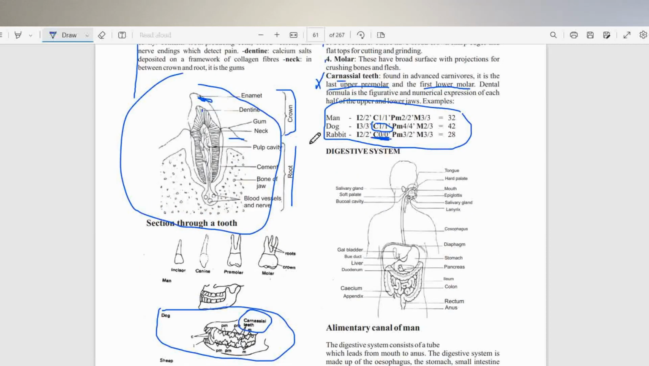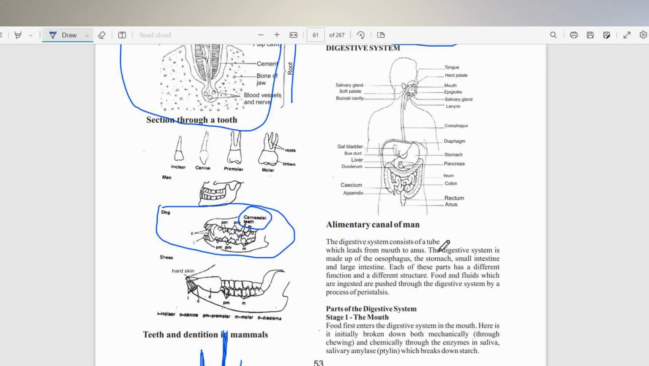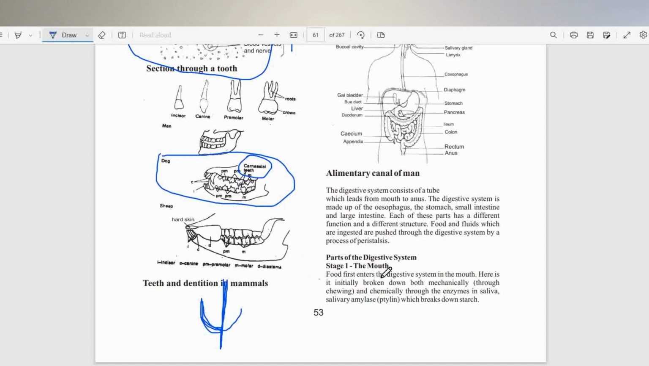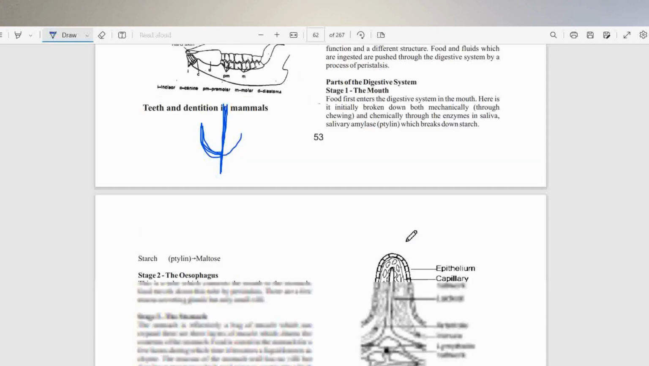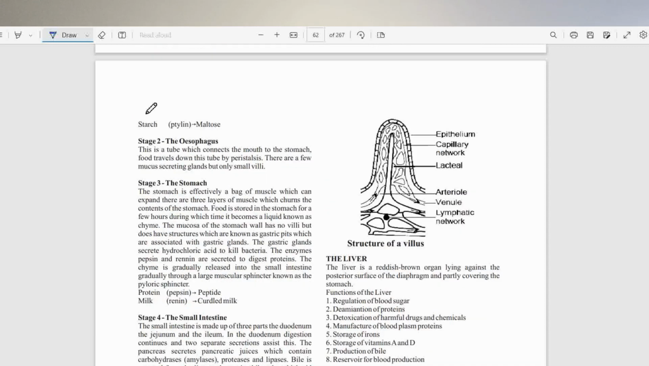Now let's talk quickly about the digestive system. Of course, the digestive system is a long tube that leads from the mouth to the anus, but from the mouth down to the anus, you have different regions of the digestive system. So first we have the mouth, and when you're taking food, food enters into the digestive system through the mouth, and here food is broken down mechanically using the teeth and also chemically by actions of enzymes. So the enzyme in the mouth is called ptyalin, and it acts on starch to convert it into maltose.